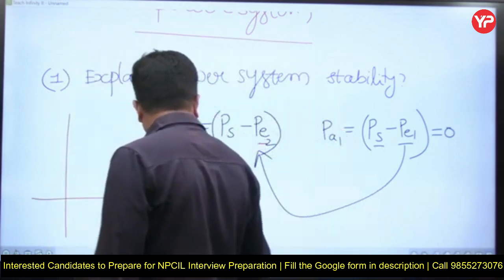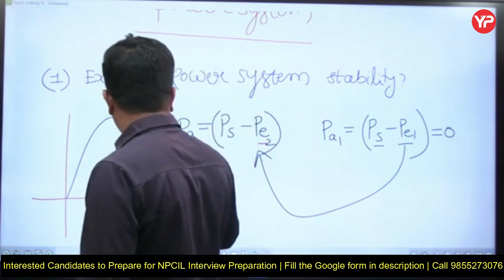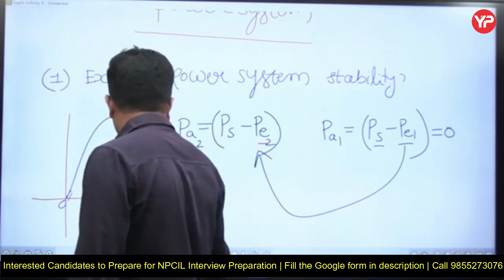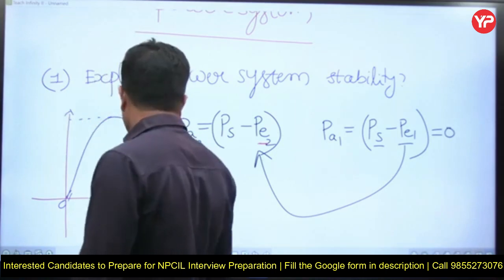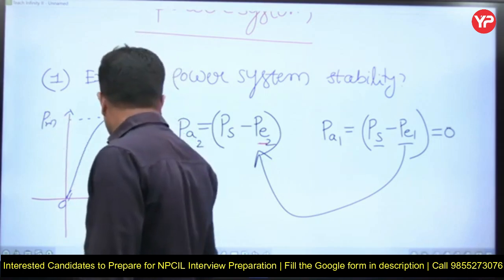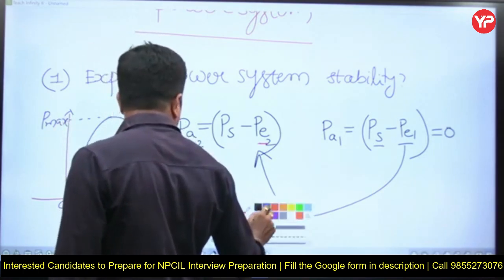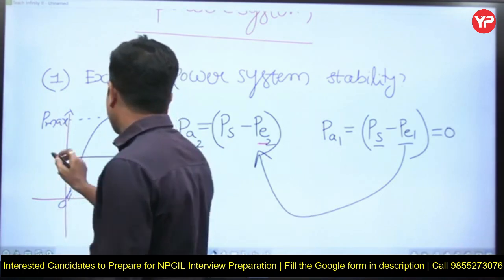I'm drawing one diagram. See, this is the power variation of the synchronous machine. This is 0, this is pi. From 0 to pi, it acts like a generator. Beyond pi, it is going to act like a motor. This is P max. Do not misunderstand that PM stands for P mechanical. PS is steam input. This is the mechanical input that we are giving.